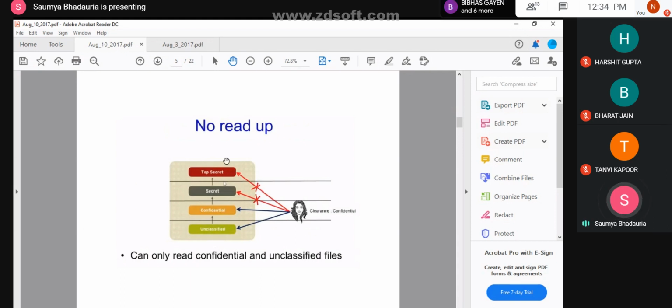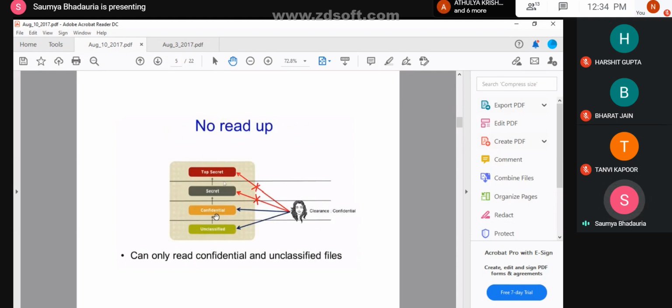Okay, so these are the security levels associated. Next, I have a subject. So this is a subject, but the subject has a clearance level of confidential. What does that mean? That this is subject B. There can be other subjects as well, but B belongs to the security class confidential.